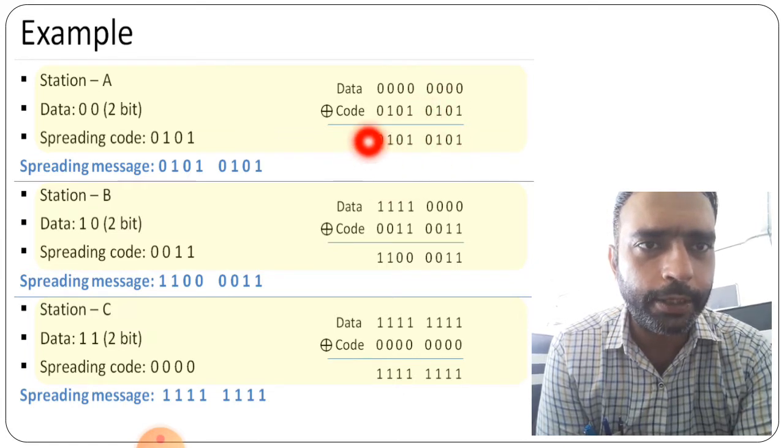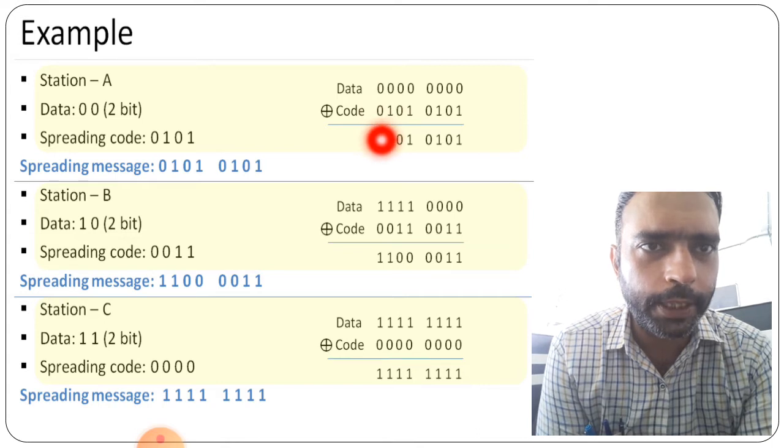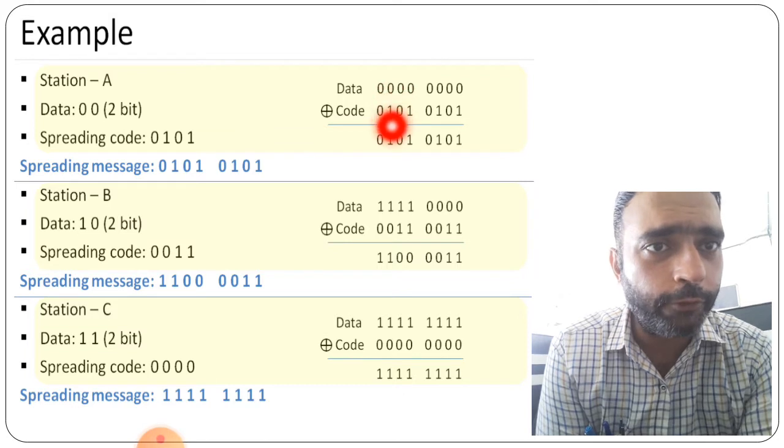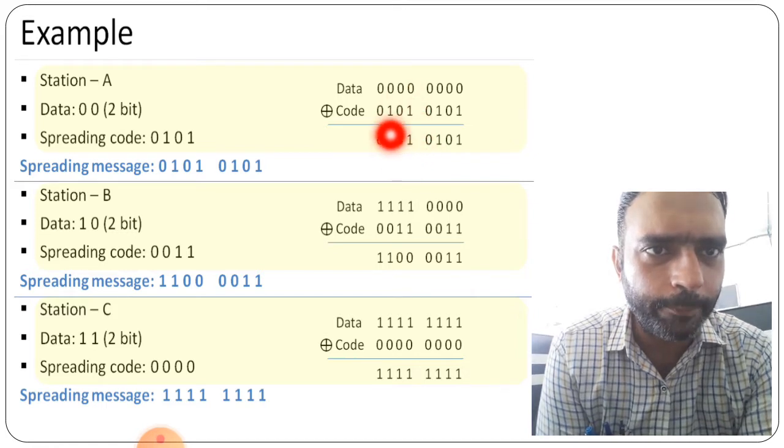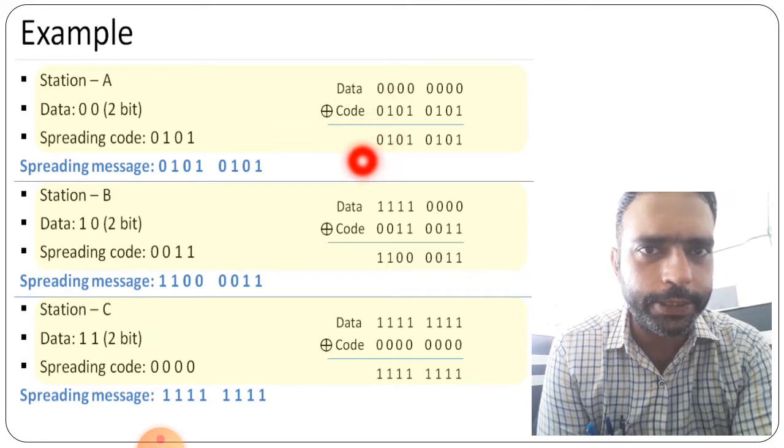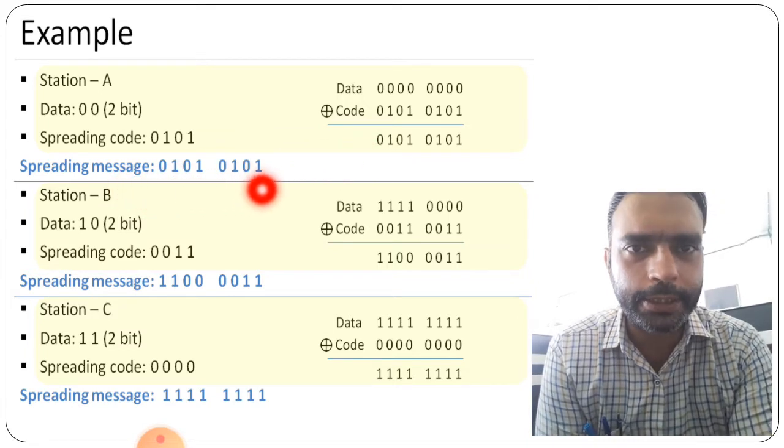How are we getting this part? Here we can see the XOR is used. When the bits are the same, we have to use 0. When the bits are different, we have to use 1. So 0 XOR 1, the answer is 1, and 0 XOR 0 will be 0. 0 XOR 1 will be 1. 0 XOR 0 will be 0. 0 XOR 1 will be 1. Then 0 XOR 0 will be 0. 0 XOR 1 will be 1, and 0 XOR 0 will be 0. So this is the final spreading message that we are getting.